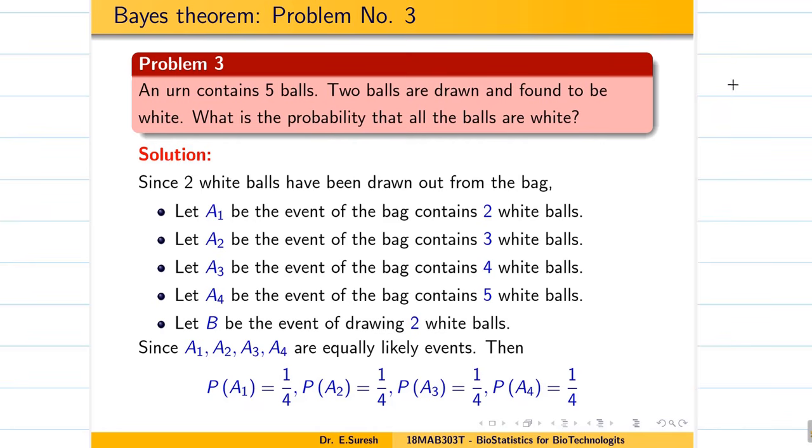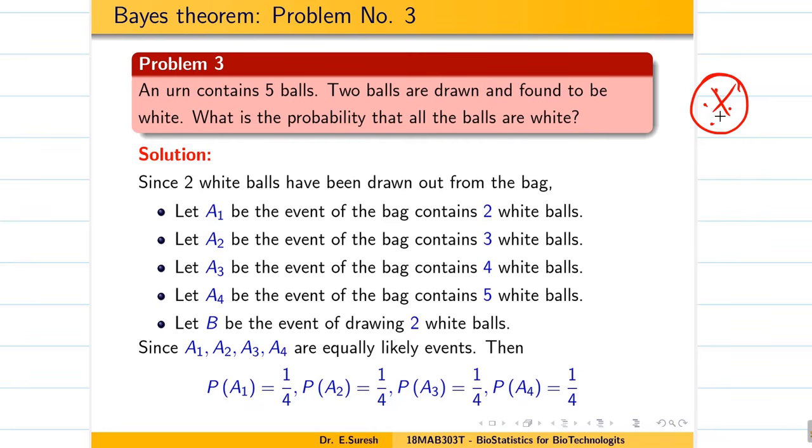It's different. Just for understanding, I have taken this question. An urn contains 5 balls. If you have so much data, the problem is easy. If you have less data, the problem is tough. Tough means we have to form it. The urn contains 5 balls. 2 balls are drawn and found to be white. What is the probability that all the balls are white?